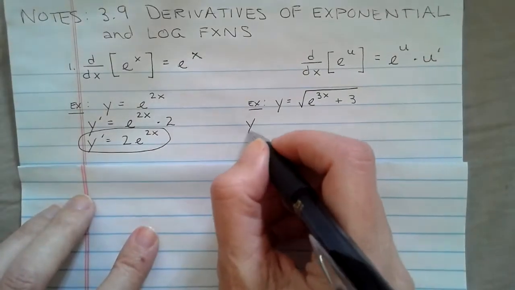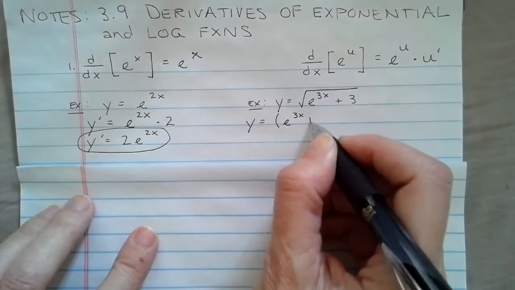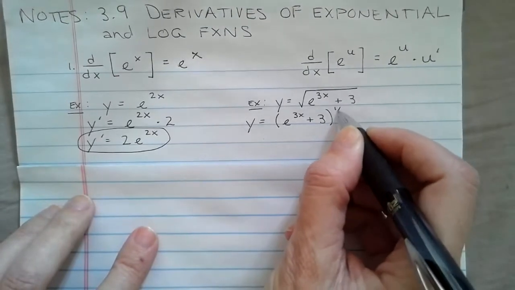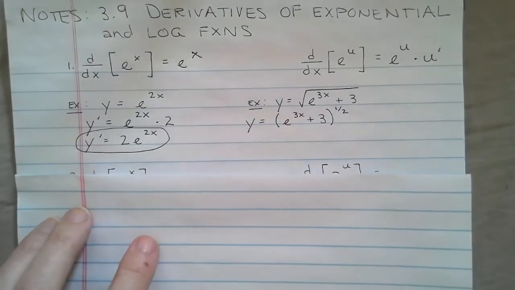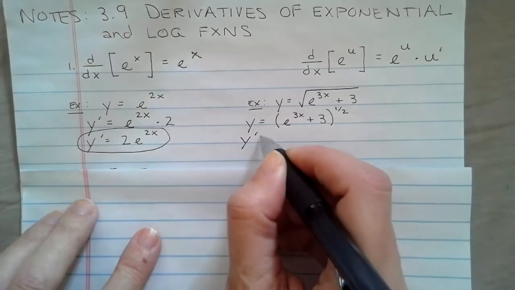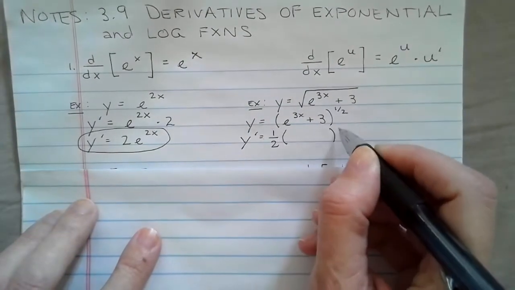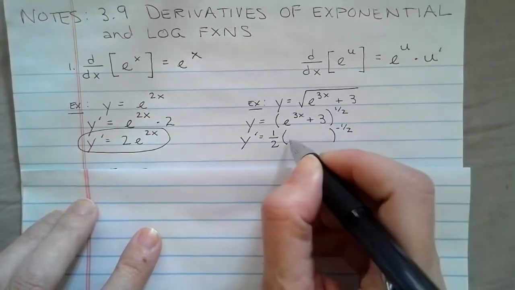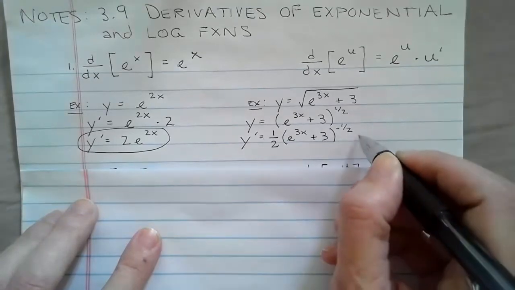I think before I even start taking the derivative, I would rewrite this as a power function so that I don't mess up my chain rule. I'm going to start with the outer function, which is taking something to the half power. And let's take that derivative. 1/2, inner function unchanged, drop it down a power, times the derivative of that inner function.